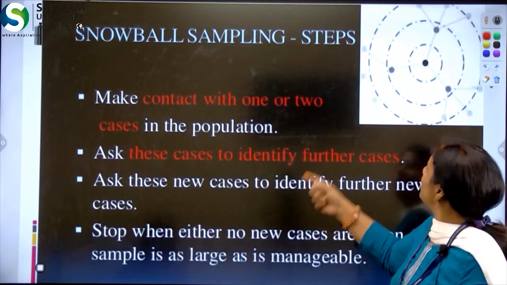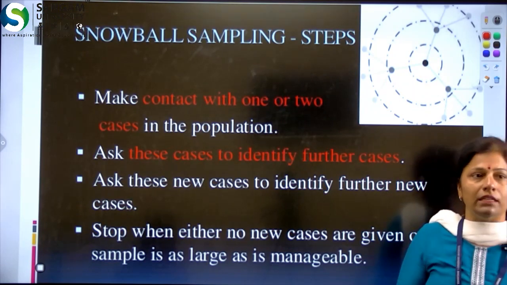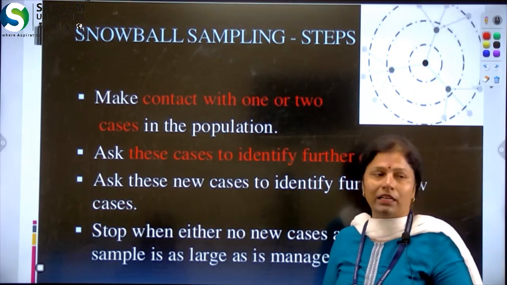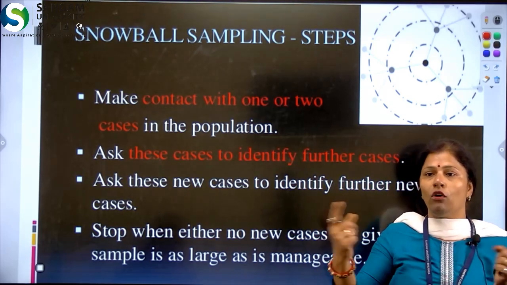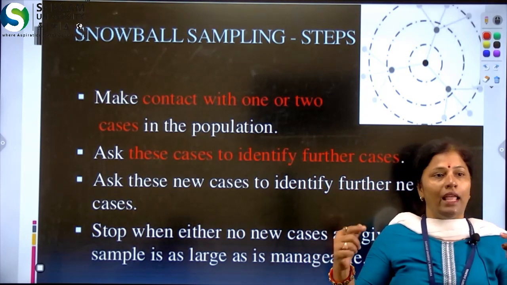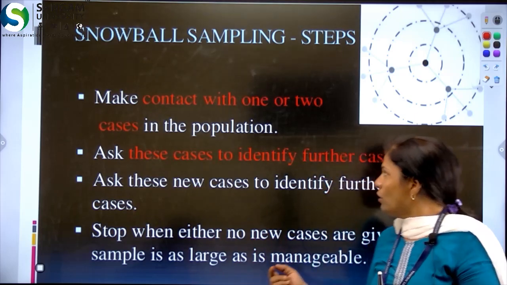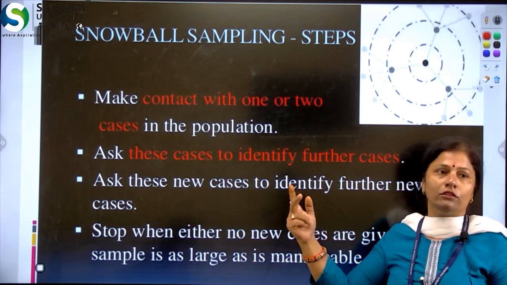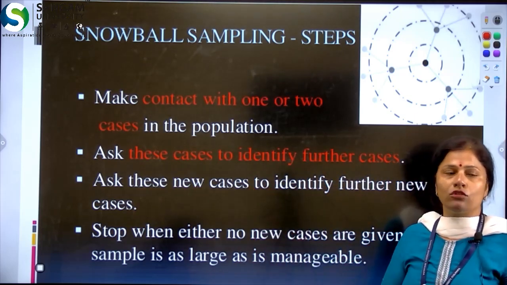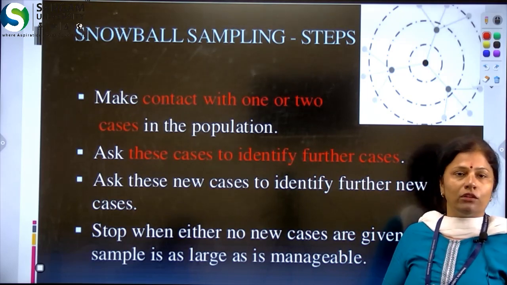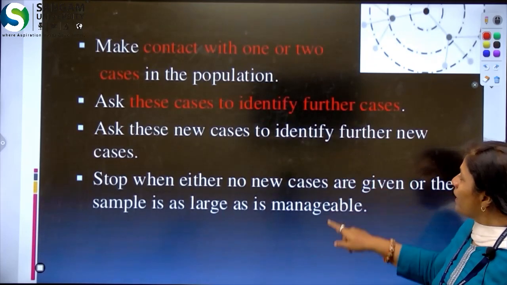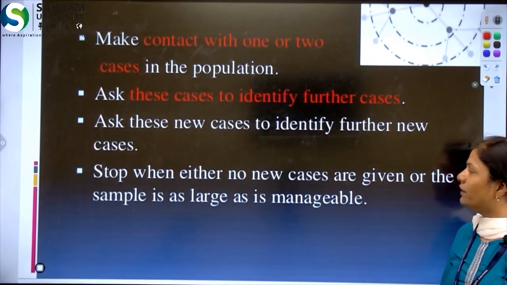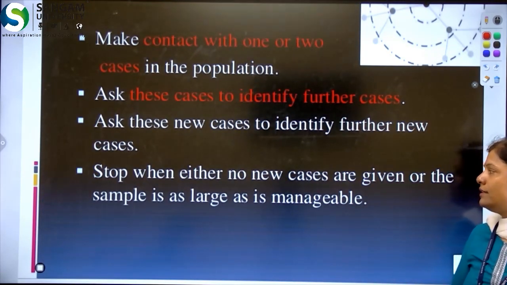Look at this picture. Identify the first person who is suffering from that particular disease, and then with the help of that person we can locate another person, like a chain system. Then the other 2 persons will again guide us to locate other persons suffering from the same disease. This study stops when no new cases are given or the sample is as large as is manageable.